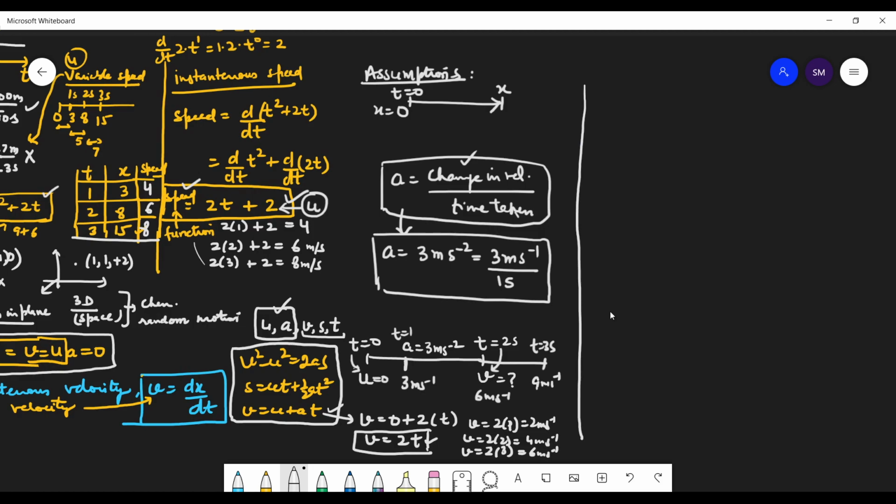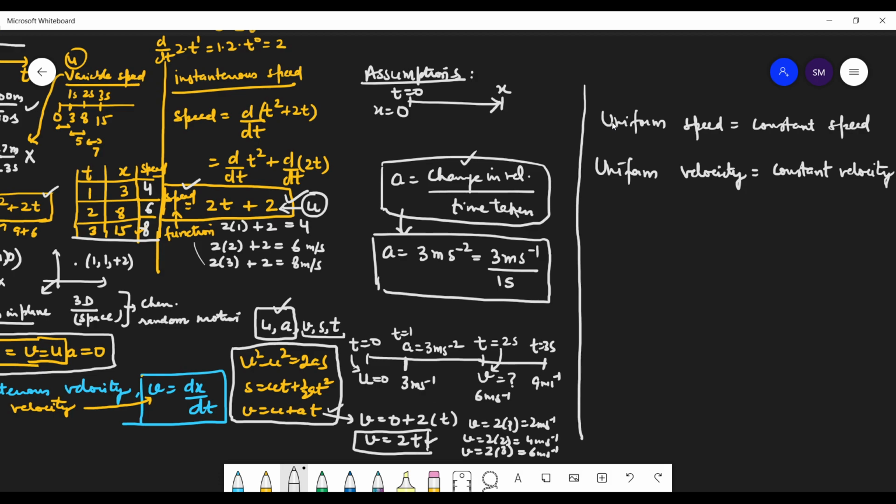So uniform speed, you say, means constant speed. Now comes the word uniform velocity. Uniform velocity means constant velocity. So we have no problem with these two. But when it comes to uniform motion,